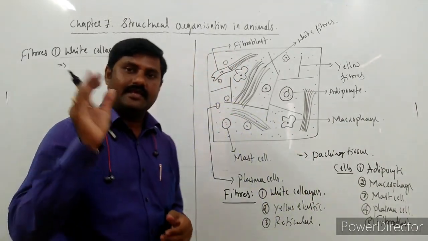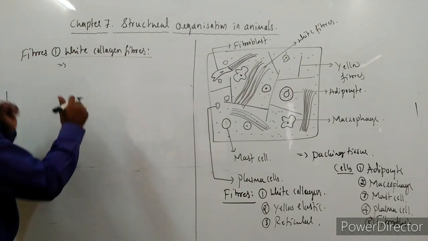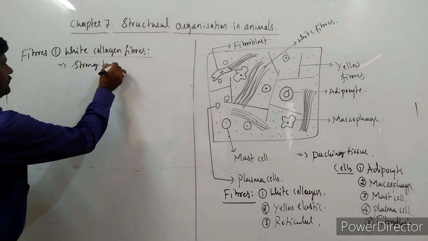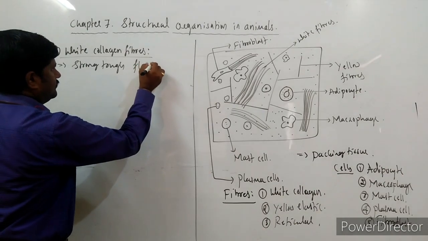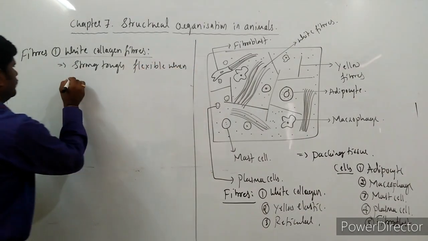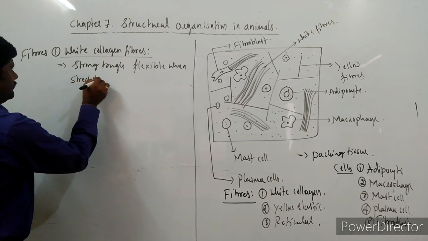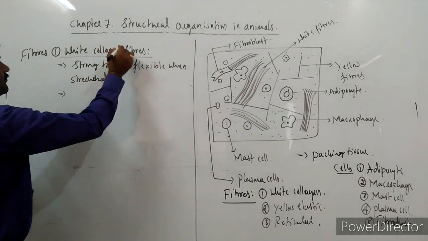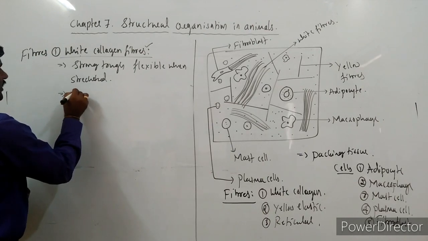That moment only they show their flexibility. So these are strong, tough and flexible when stretched, right?